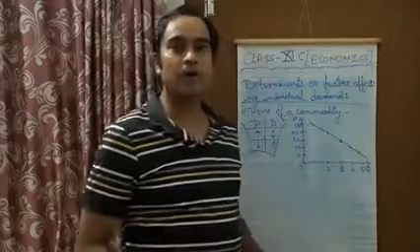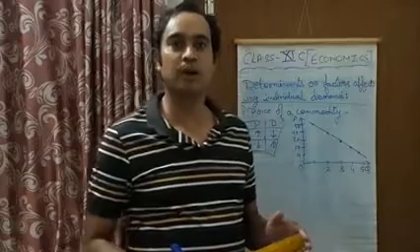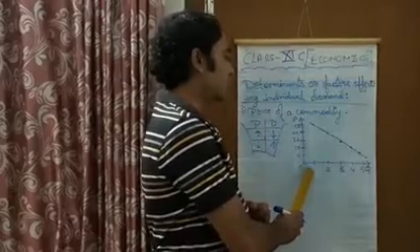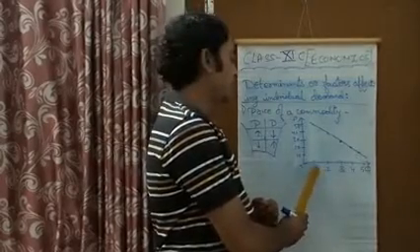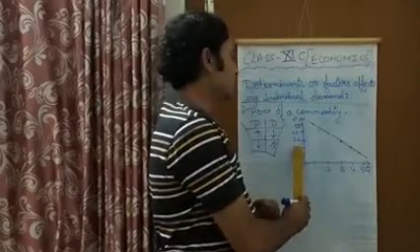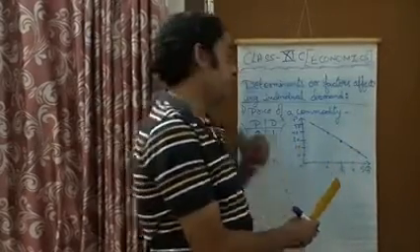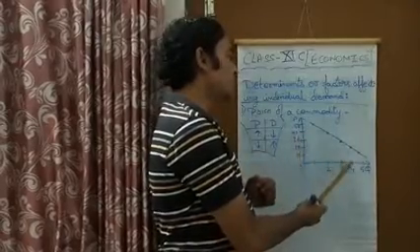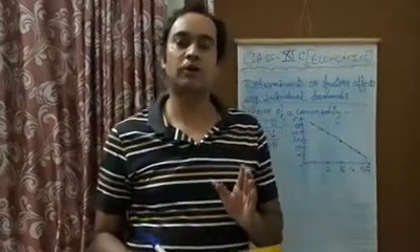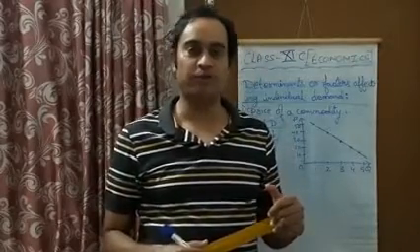We have already made this individual demand curve in our previous video, and the same is shown here. You can see that the quantity demanded by a consumer at 10 rupees is 5 units. When the price increases to 20 rupees, the consumer demands 4 units of the commodity. Similarly, when the price rises, the demand falls. So this shows a negative relationship. This was the first factor which affects the demand of a commodity.